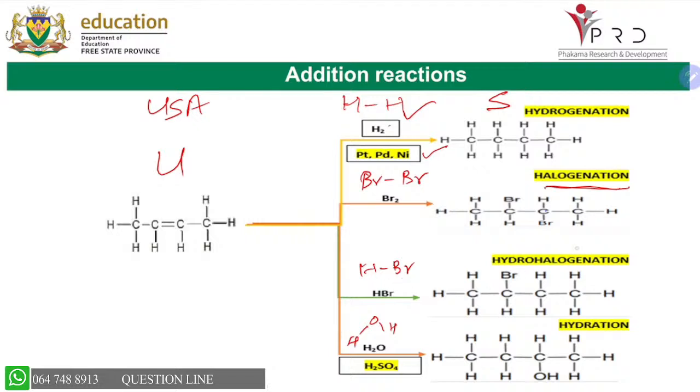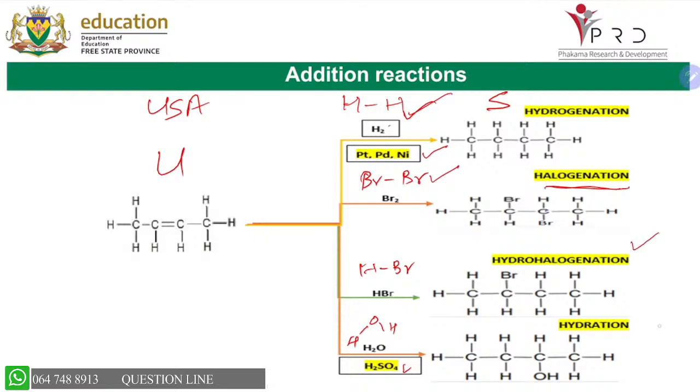For HBr, the reaction condition is that there must be no water present when you're adding the HBr. And when you add water, it goes with sulfuric acid. So this is hydrogenation, this is halogenation, this is hydrohalogenation, and that is hydration.